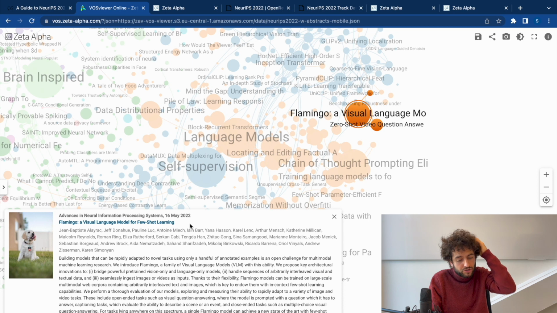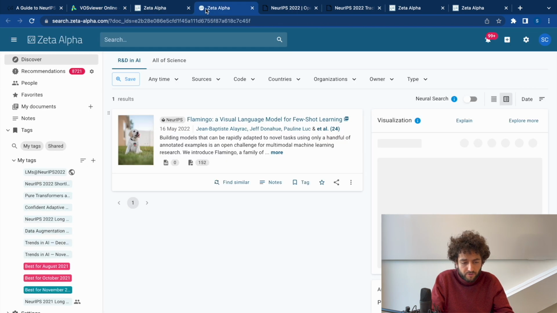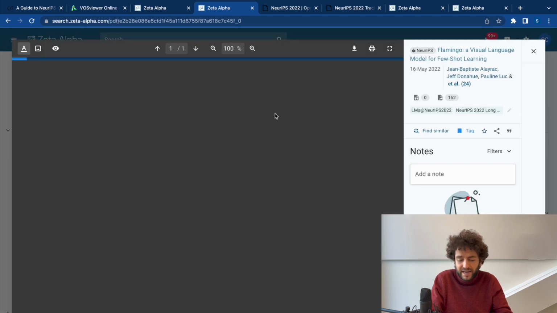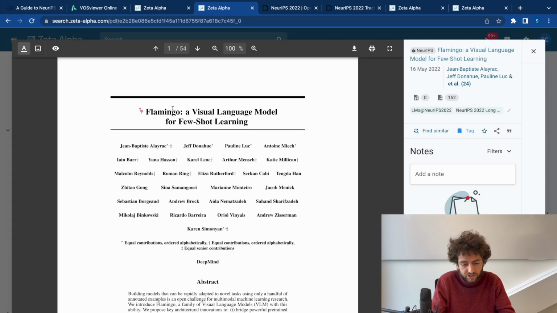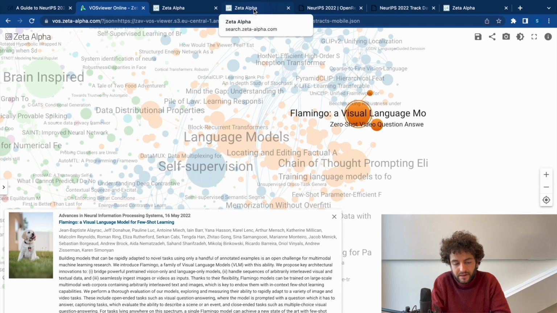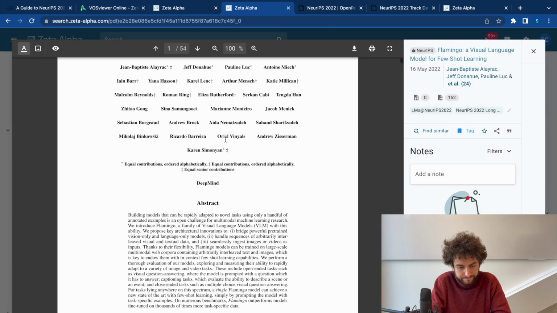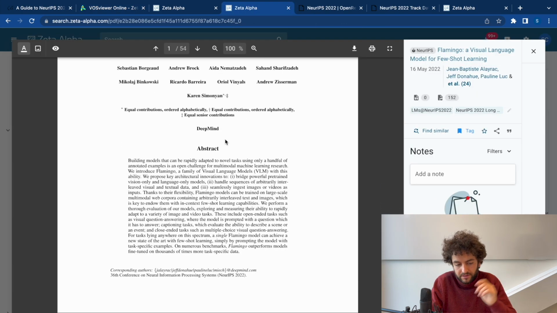Another very interesting one that you should not miss out is Flamingo. This was also really popular from DeepMind. It's a multilingual vision language model. DeepMind made a big fuss out of that. It's a really interesting paper.